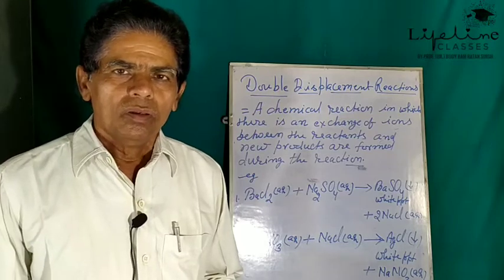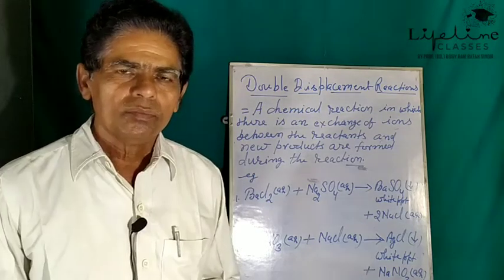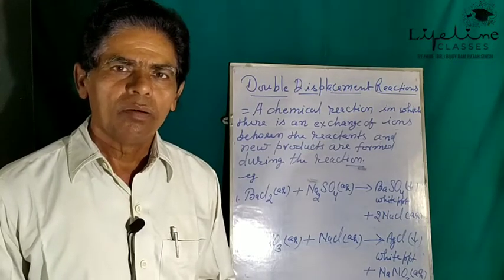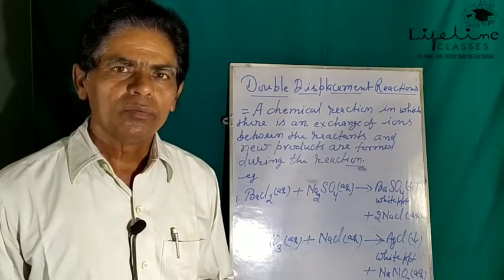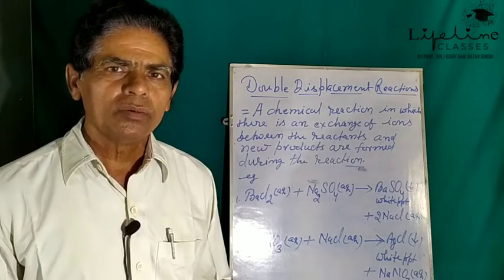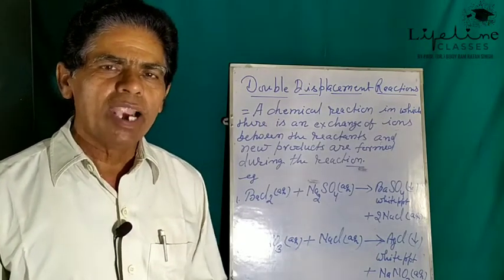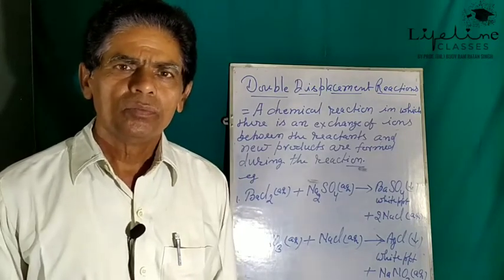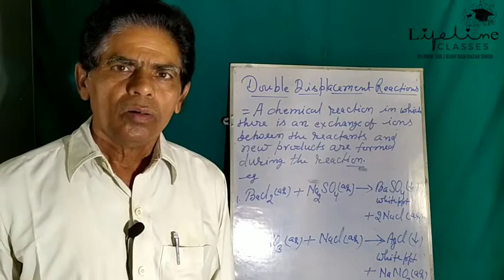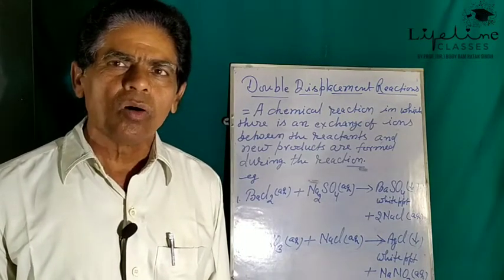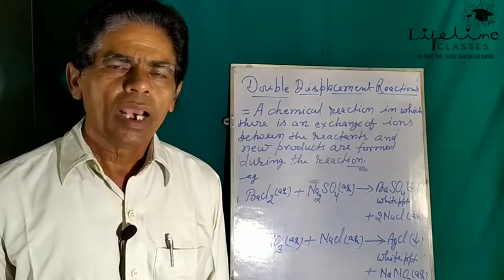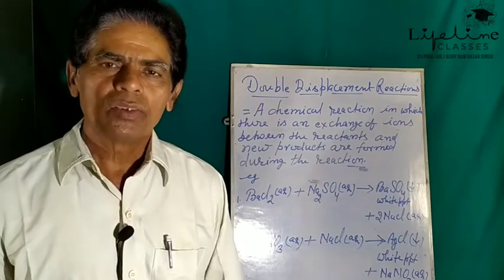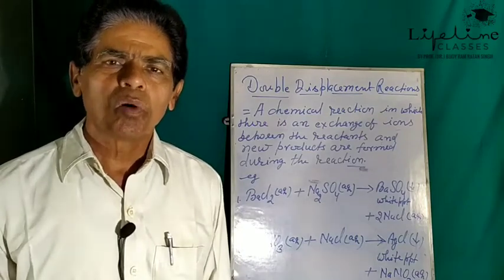Now, next chemical reaction is double displacement reaction. This double displacement reaction may be defined as a chemical reaction in which there is an exchange of ions between the chemicals to form new products.